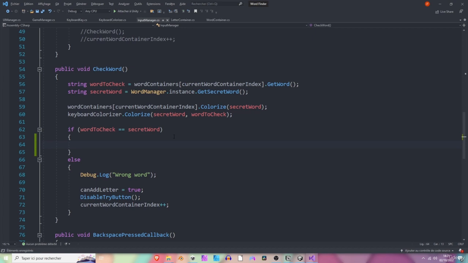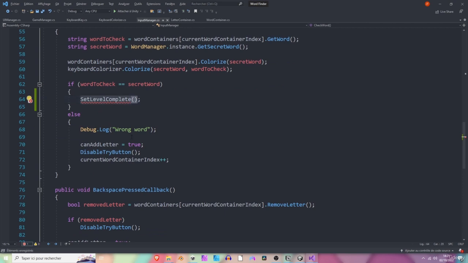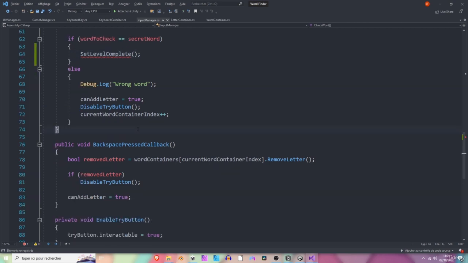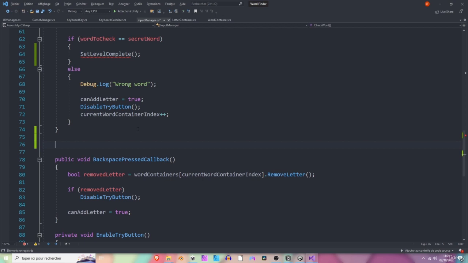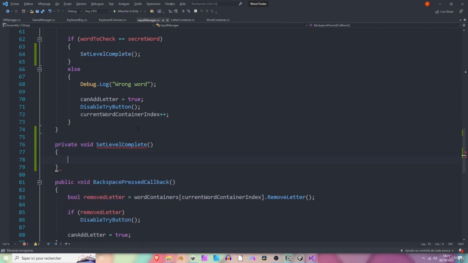And we are going to call the set level complete method. All right. So we are going to create this method because it doesn't exist yet. So let's set private void set level complete. Okay. And we also need to add a game over method because we don't have it yet actually, but let's add it later.